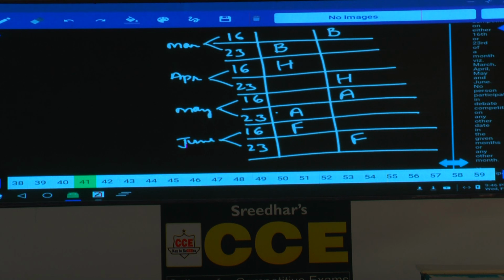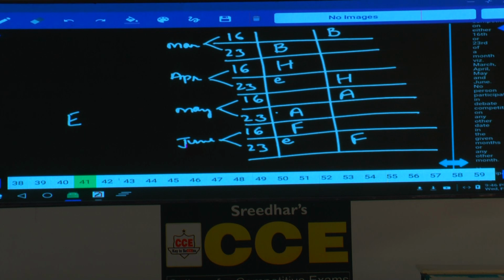E participated in a month having only 30 days, isn't it? Now, E participated in the month which has 30 days. Tell me what are the months which have 30 days? April and June. Hence, E can be either here or E can be here. How many possibilities do we have? 2 possibilities in first case.